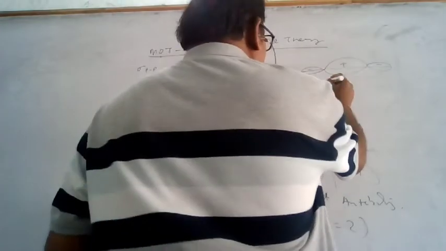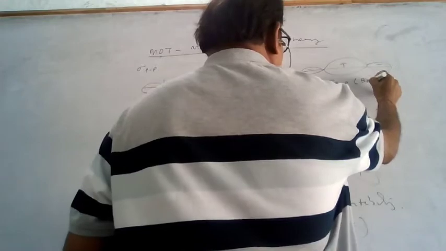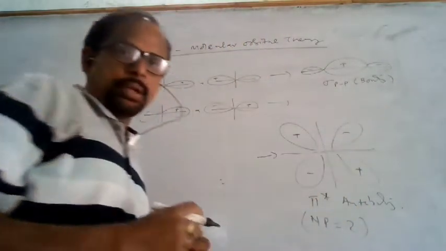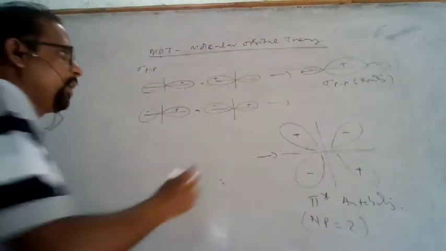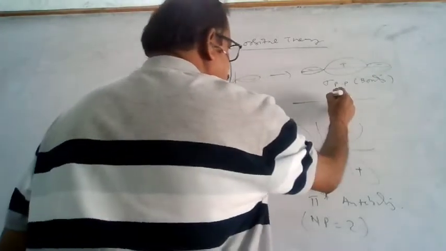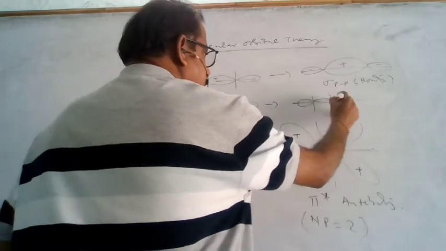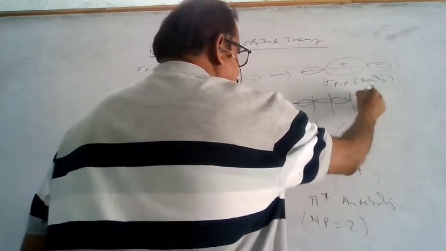That is the one, pi pi sigma. But when this overlaps, this is not possible at all. It will remain like this. There will be no overlapping possible.